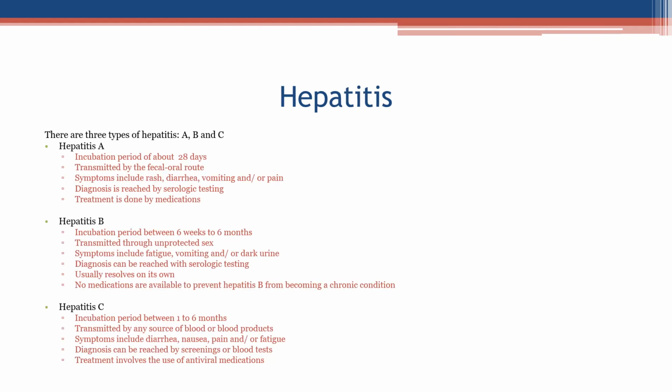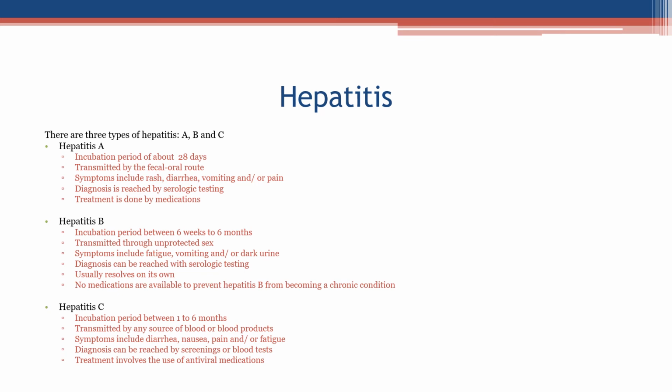There are 3 types of hepatitis: A, B, and C. Hepatitis A. The incubation period is about 28 days. Transmitted by the fecal-oral route. Symptoms include rash, diarrhea, vomiting, and/or pain. Diagnosis is reached by serologic testing. Treatment is done by medications.